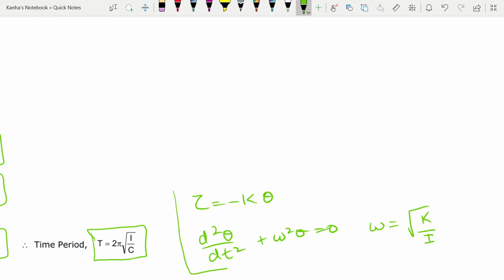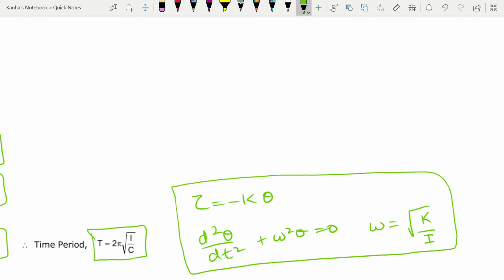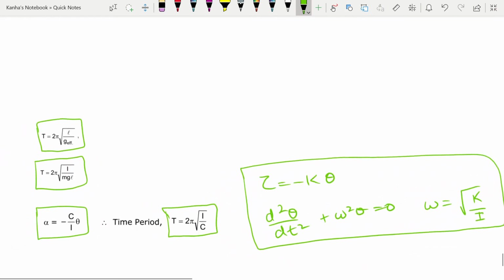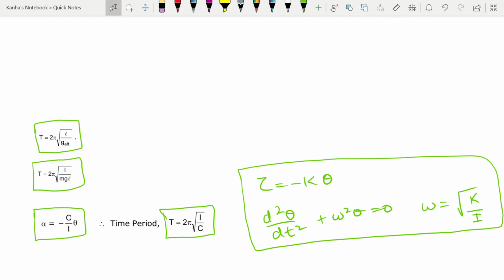You might have questions from these as well, and the steps taken to find the time period will be exactly similar. Note that when I'm trying to find the time period, g effective comes into play when your pendulum is in an accelerating frame. g effective is nothing but the effective acceleration due to gravity in the reference frame, mod of g minus a.